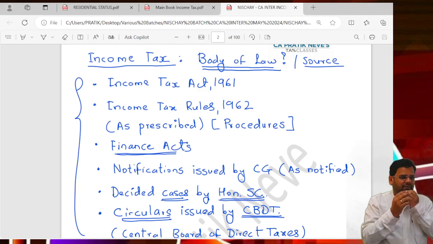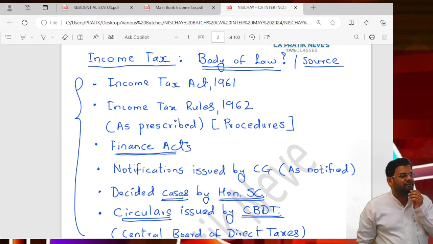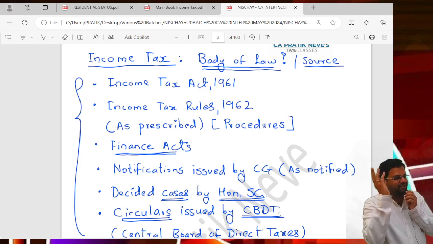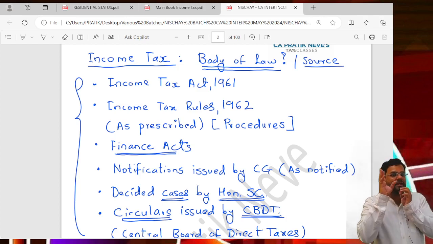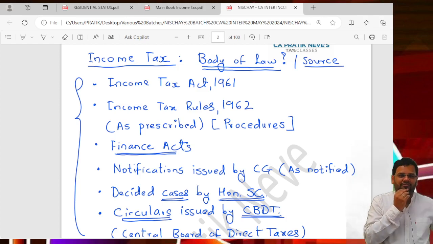For example, the derivatives market. Forget the derivatives market, even the stock market was not so developed in '61. So how can you match 1961's law and 2024's law? So what the Finance Act does is